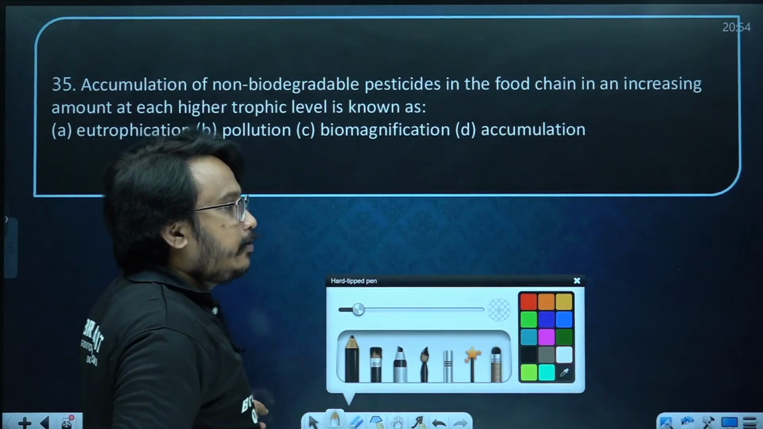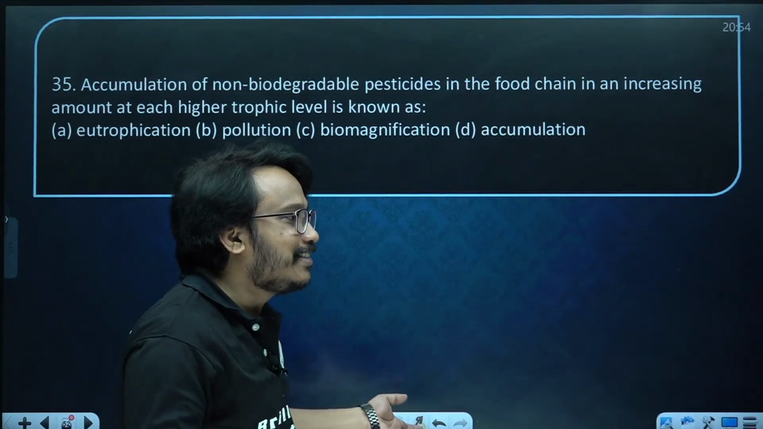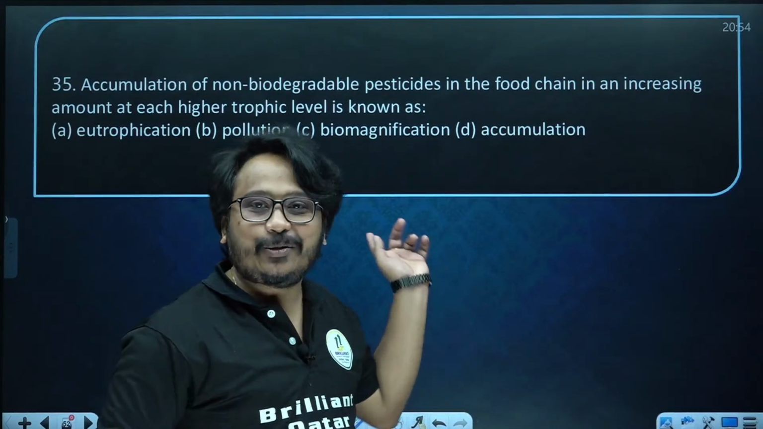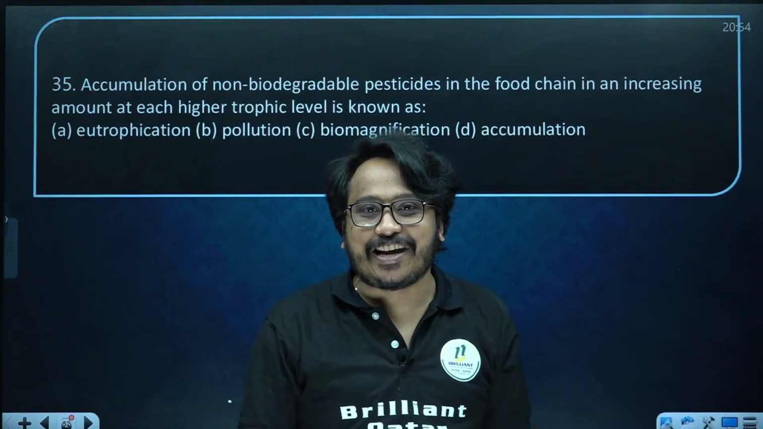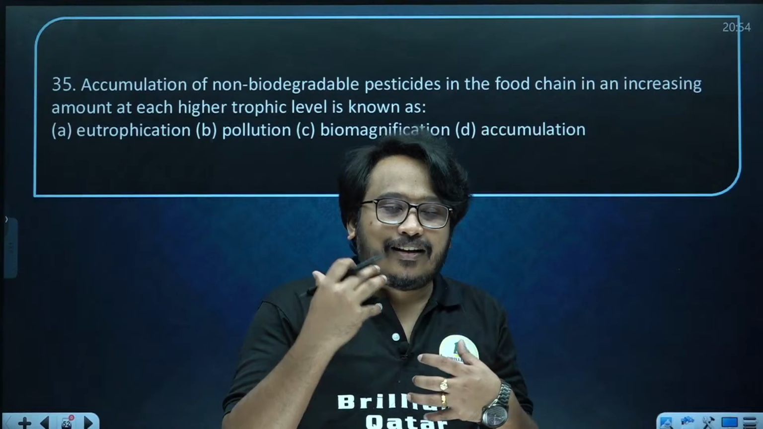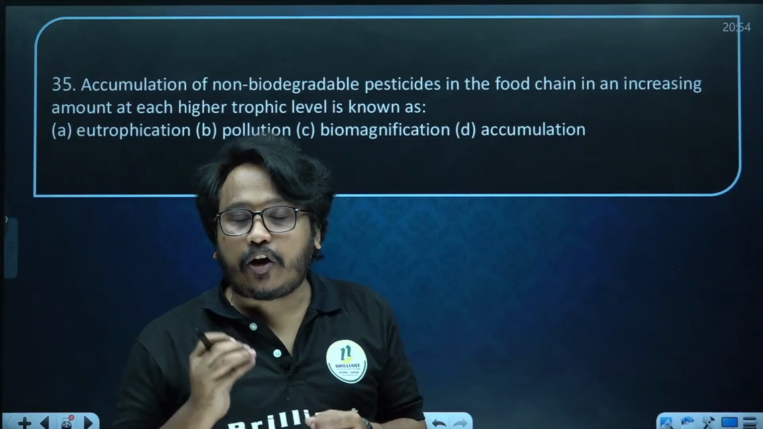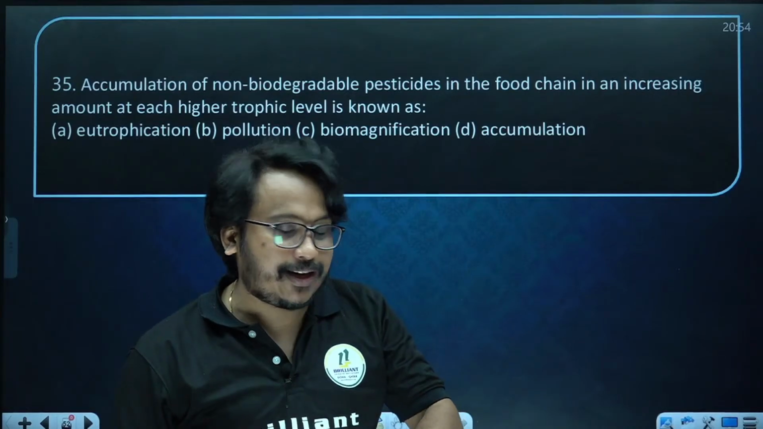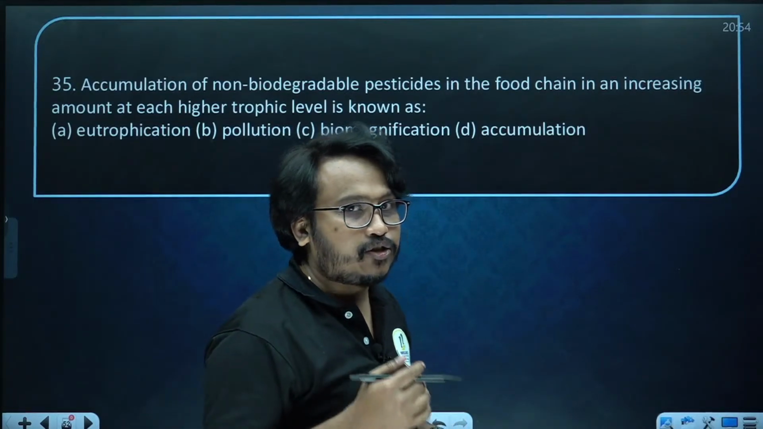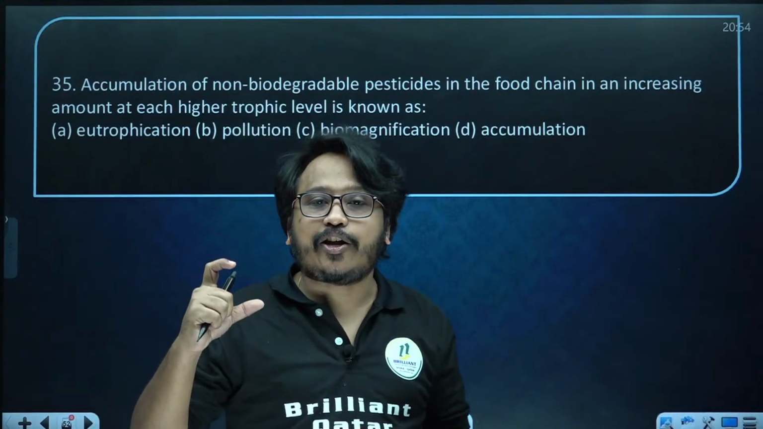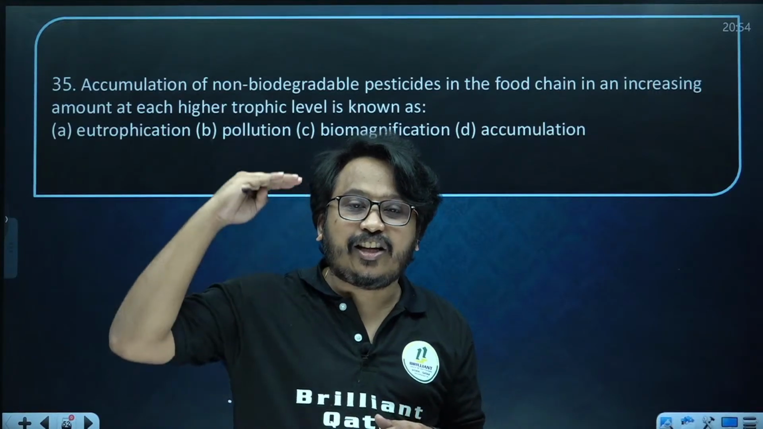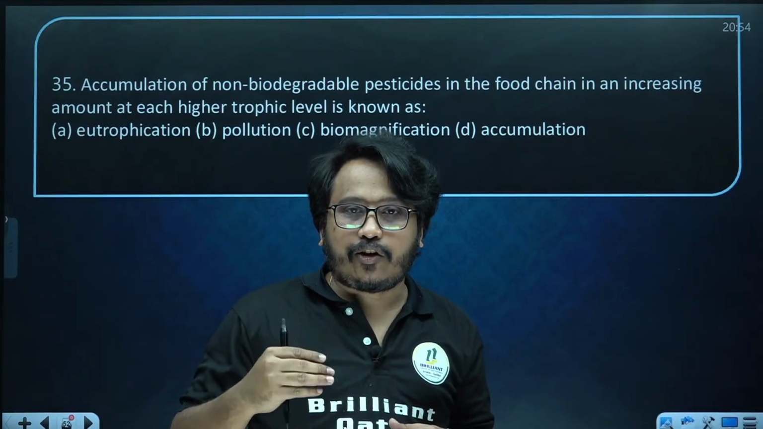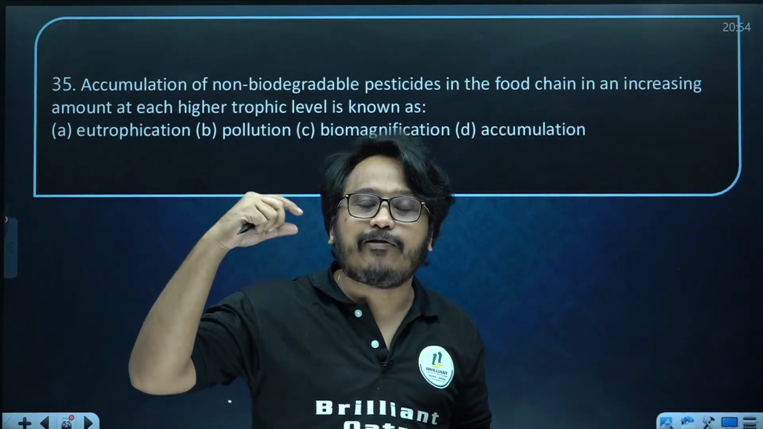Okay, in a food chain, first of all, the answer is given. This is also an expected question: biomagnification. The accumulation of some toxic chemical in the highest trophic level in a food chain is called biomagnification. Remember, it is the accumulation of toxic chemical in the top level. If you take trophic level 1, 2, 3, 4, it will accumulate in the top level.